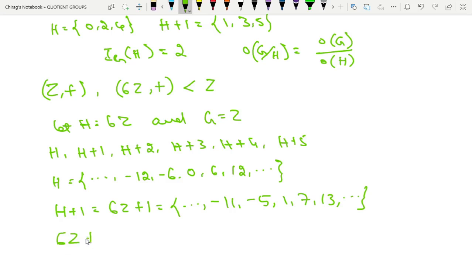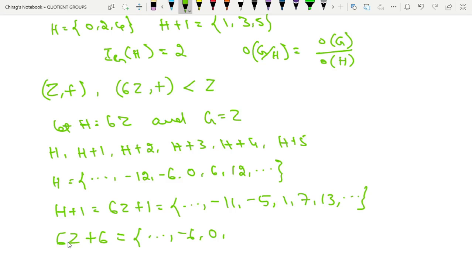6Z plus 6 and 6Z both are the same. Why? 6Z plus 6 means what? Etc. When z is equal to minus 2, this is minus 12. Minus 12 plus 6 is minus 6. When z is equal to minus 1, this is minus 6 plus 6, which is 0.